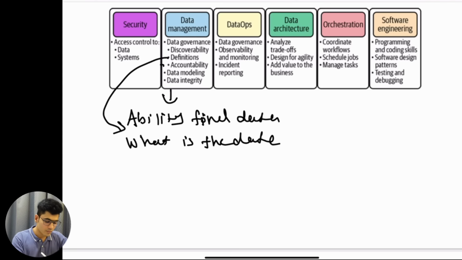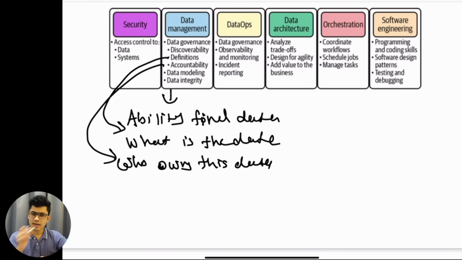Accountability, what does this mean? Who owns this data? Who is the user? Did you create this table? Which user created the table? So I can go to that user and understand. If I don't really understand the purpose of this table, I can go to the user. Okay, I am working in the shipping department. I'm an engineer over there, and I created the entire shipping table.